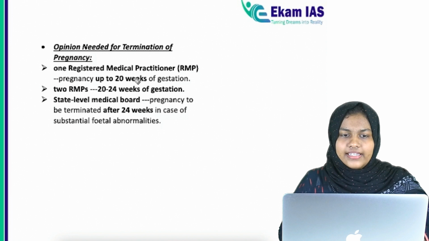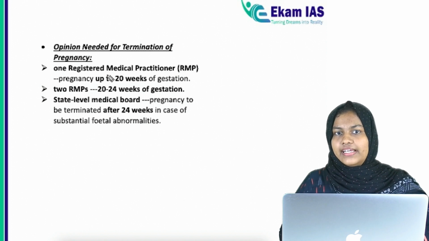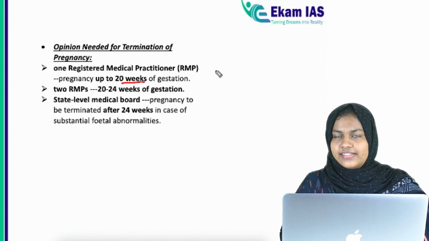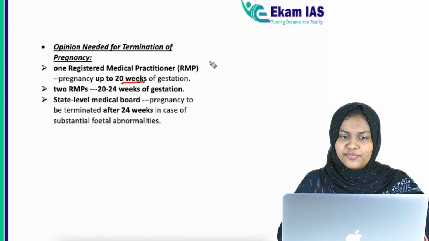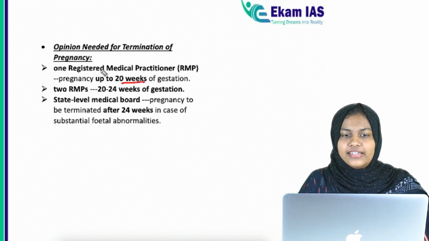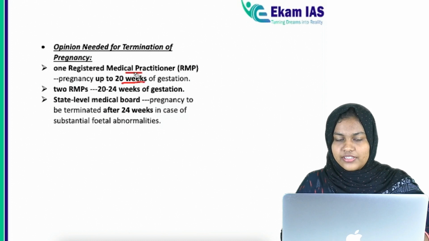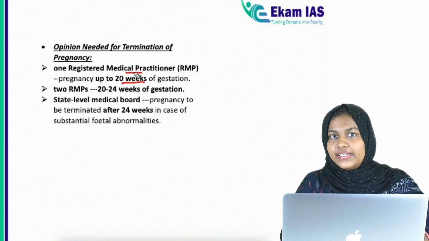Then, regarding the opinion needed for the termination of pregnancy, this was added through the amendment. For a termination up to 20 weeks, one registered medical practitioner has to recommend it, or their opinion is required.